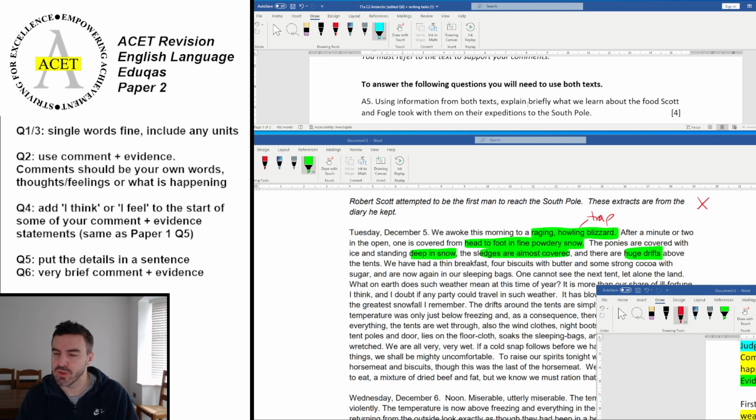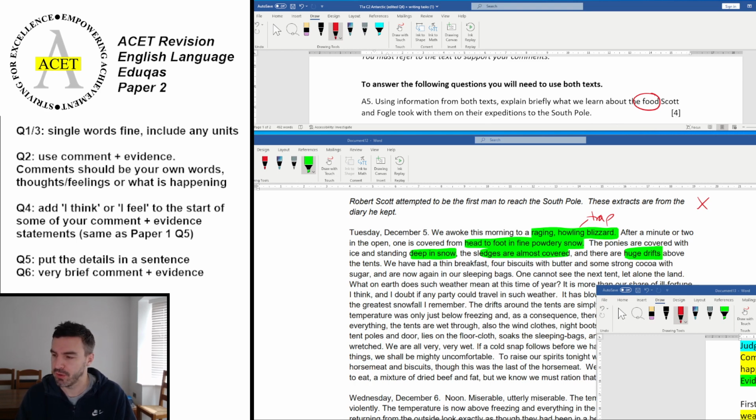Using information from both texts, explain briefly what we learn about the food that Scott and Fogle took with them on their expeditions to the South Pole. So the key word here is food. You have to write about food, else nothing will be credited whatsoever. Your other rule for this question is you must mention the writer's name or the text name. You cannot say "the writer" because otherwise it's not clear which text you're talking about. And you should be able to get full marks in 2 sentences.